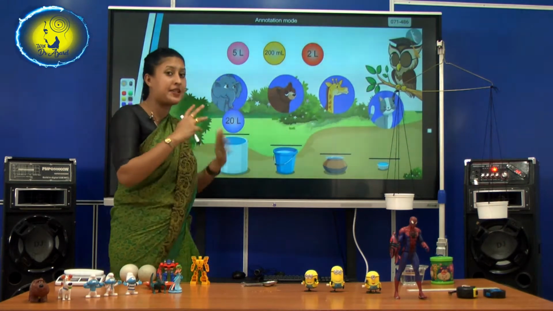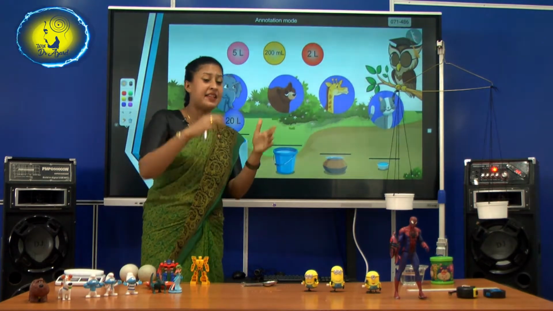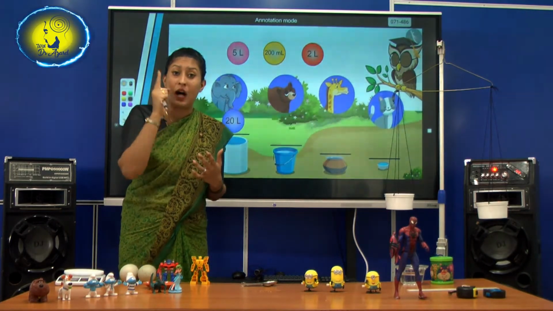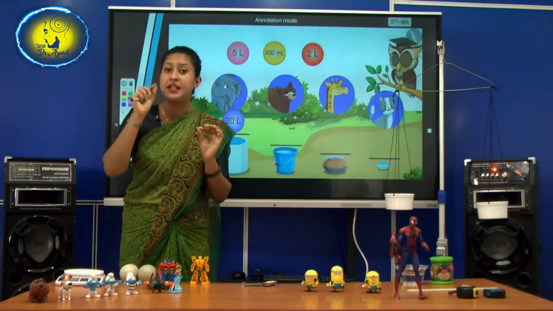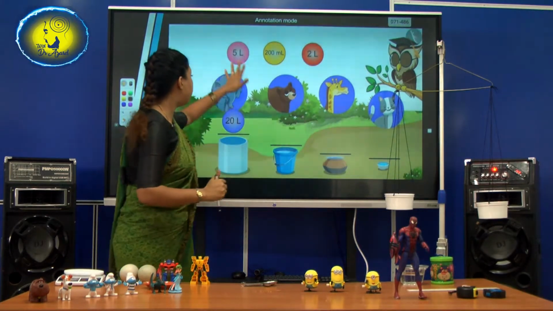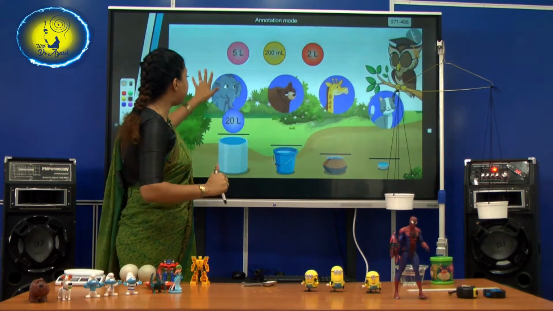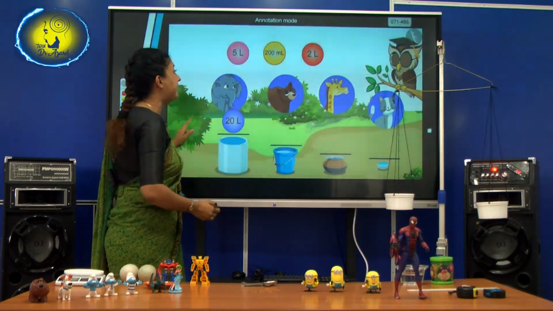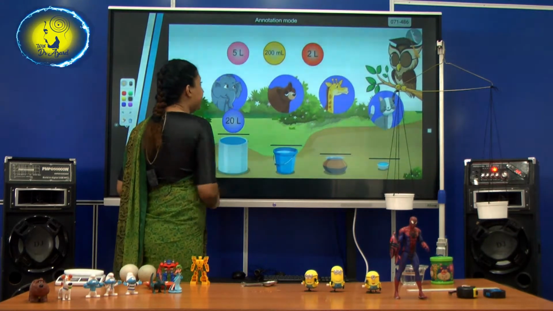Now, you always have to understand: milliliter is smaller, liters are bigger. I told you 1 liter is equal to 1000 milliliters. So, now the elephant is drinking a lot of water. He is drinking 20 liters.